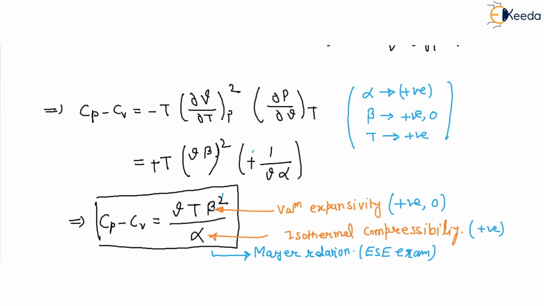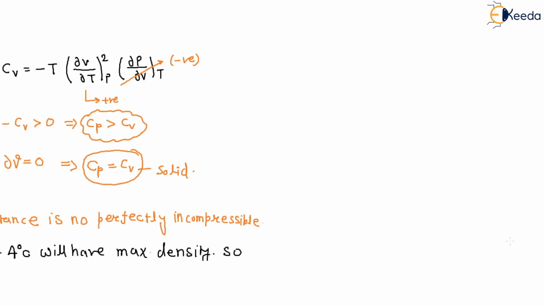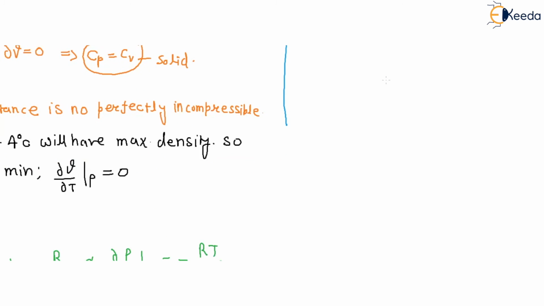This may be 0, or this is positive, so it is greater than or equal to 0. So Cp is greater than or equal to Cv.